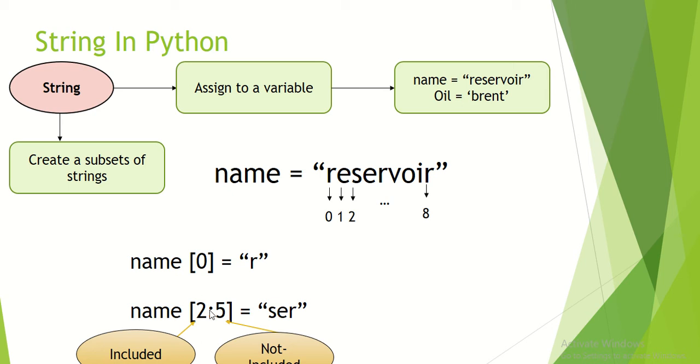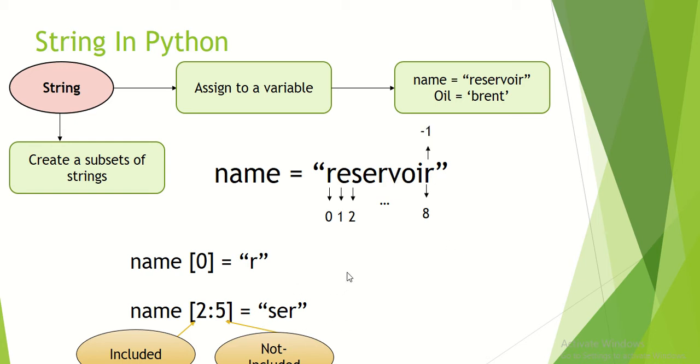the first index, which is 2, is included in the characters. For example, here we have 2, and index 2 is for S, so S is included in our substring. But 5, the last one, is not included. It means that if we count 0, 1, 2, 3, 4, 5, the character at index 5, V, is not included in our substring.